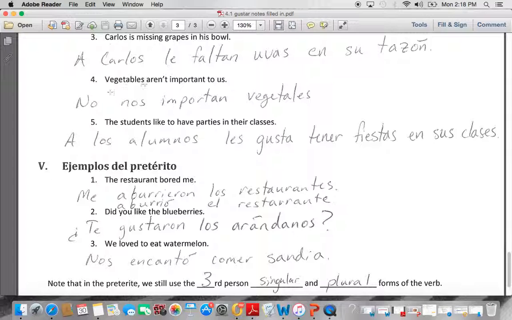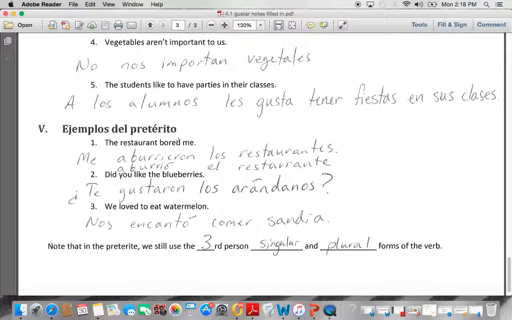Sorry, the no goes first. Vegetables are important to us, not. No nos importan vegetales. The no has to go before the indirect object pronoun.